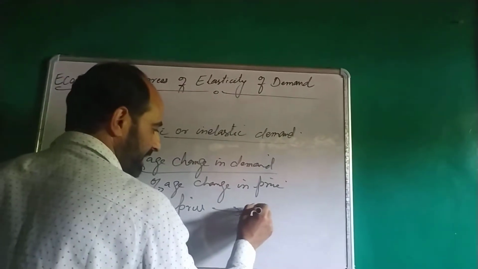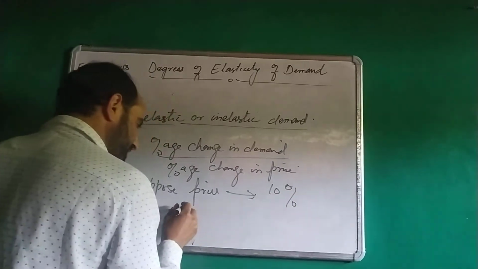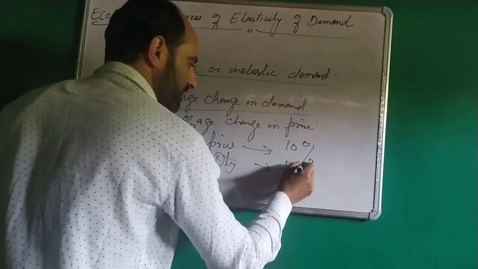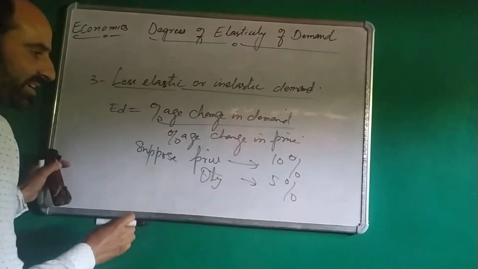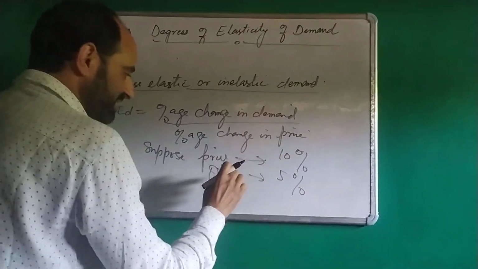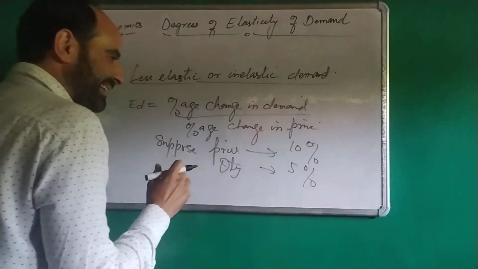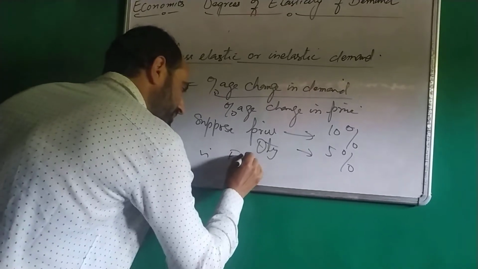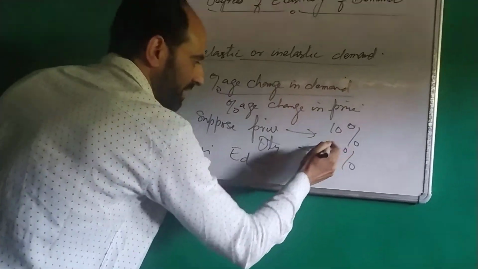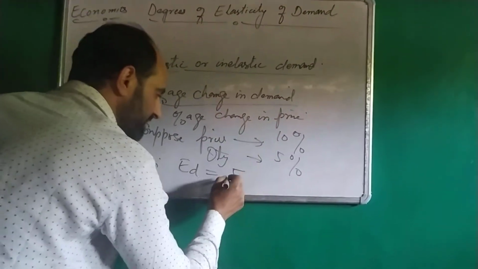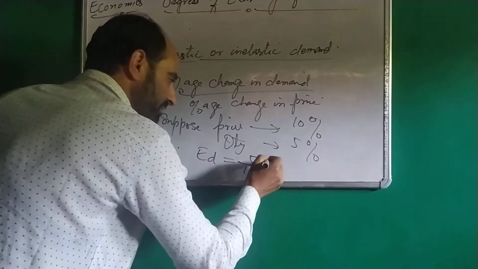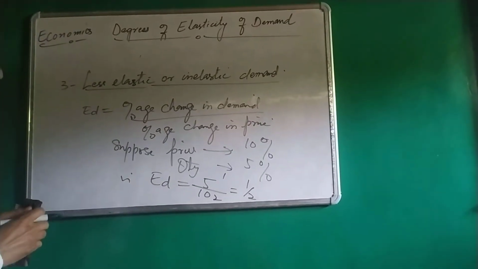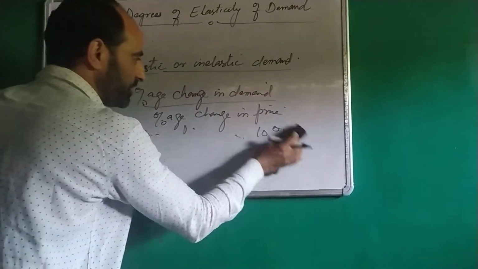Suppose price changes by 10% and quantity changes by 5% only. This is less elastic demand because here the change in quantity demanded is less than the change in price. Therefore, elasticity of demand is equal to percentage change in demand, that is 5, divided by percentage change in price, that is 10. 5 ones are 5, 5 twos are 10. This is equal to 1 by 2. Here elasticity of demand is less than 1 or less than unity.